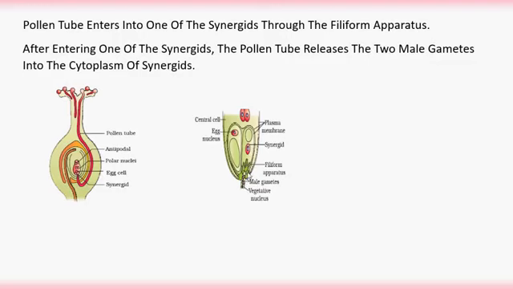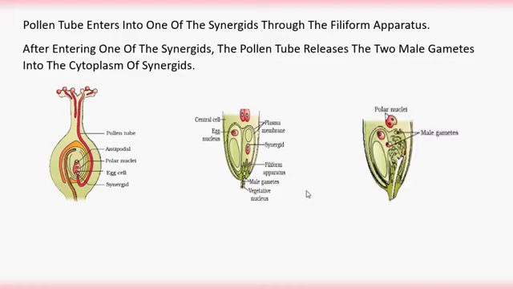The basal region wall of the synergid consists of finger-like projections called the filiform apparatus. This filiform apparatus is helpful for absorption of nutrients from the nucellus and also helpful for guiding the pollen tube to enter into the ovule. So now it has entered into the synergid, and the pollen tube carrying the two male gametes, the two male gametes are released into the synergid. Let's see another diagram. So the two male gametes are released into the synergid.